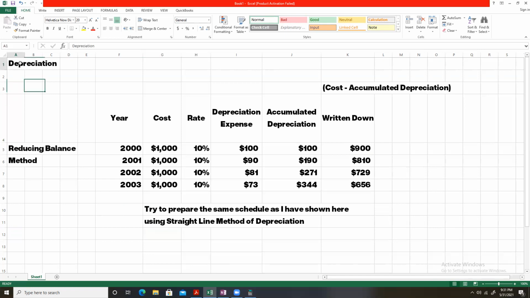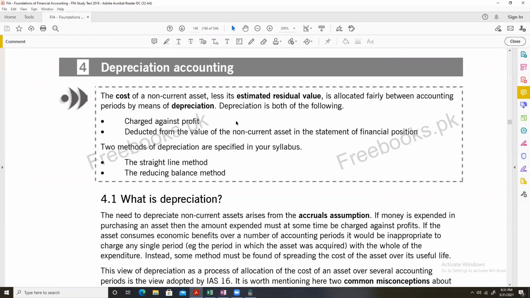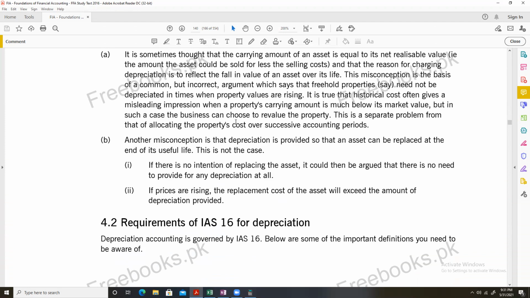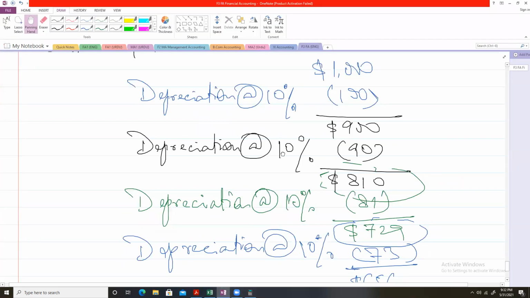This is a very fundamental concept of accounting, and you should be able to calculate, not only just calculate depreciation, but you should be able to demonstrate a good understanding of all the concepts like depreciation expense, accumulated depreciation, at F3 level, because this is a very fundamental concept. So make sure that you have a good understanding of all these concepts before going for the exam, before booking the exam.